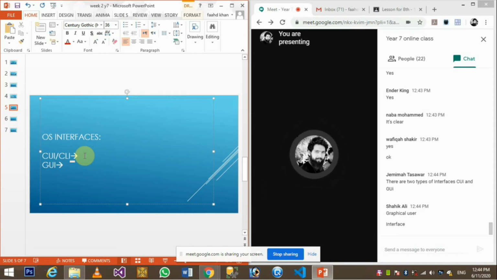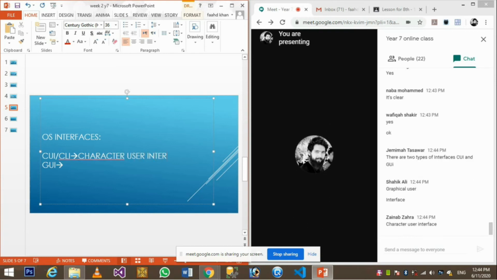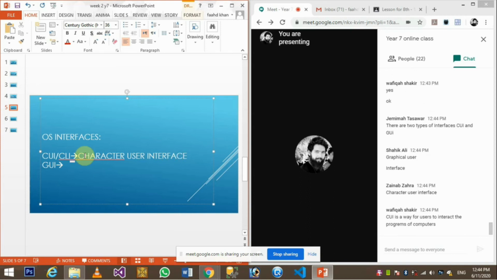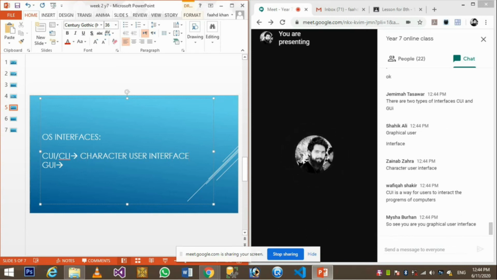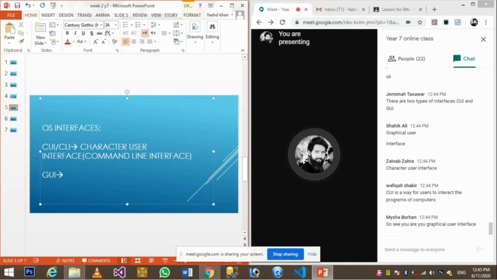CUI, the character user interface, or you can say command line interface. Character user interface or command line interface.